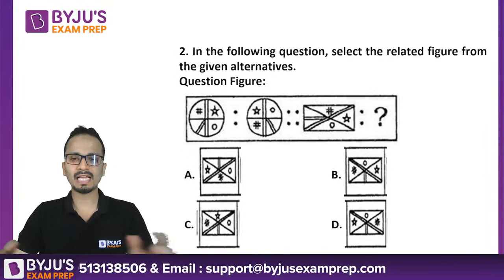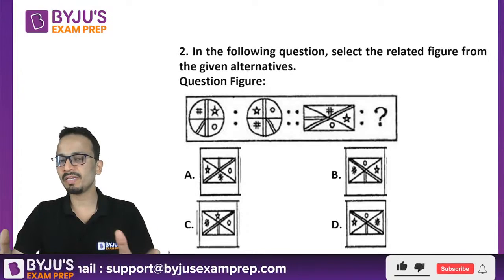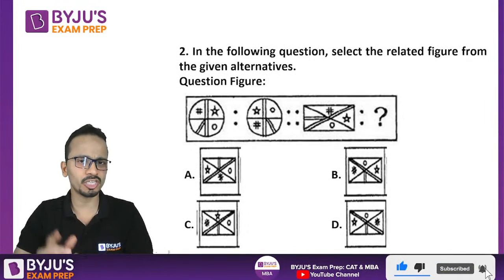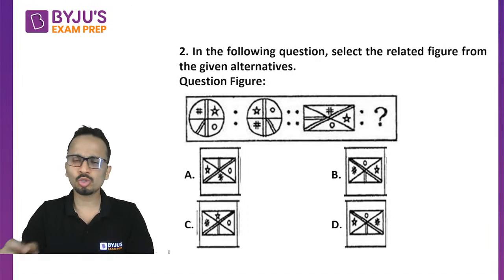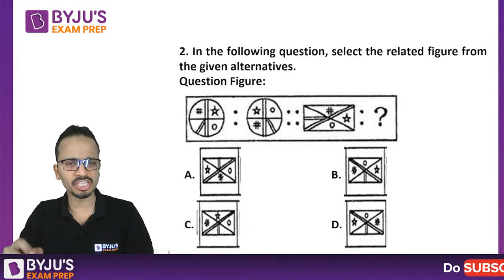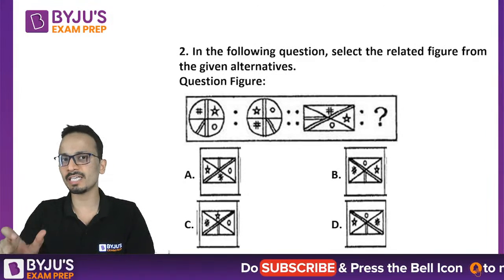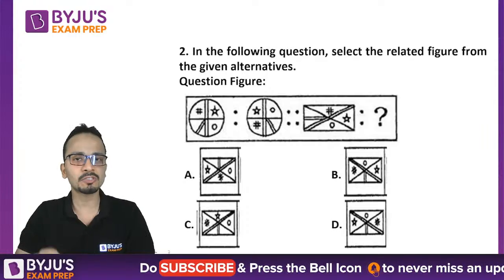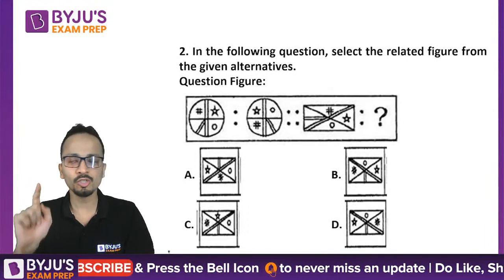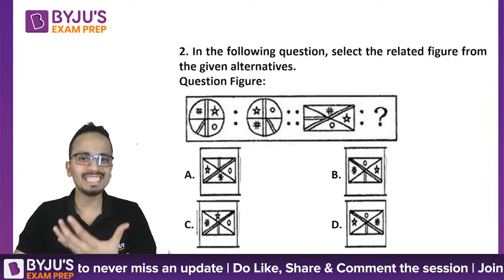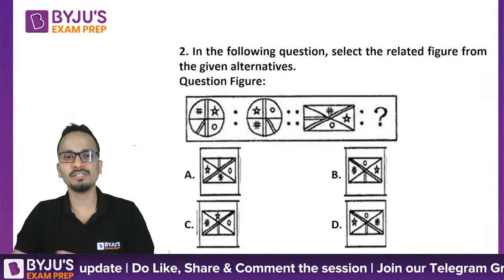Now, the basic concept that we need to use, I've already explained in my previous session of abstract reasoning. So those who have missed that session, I'll repeat once again. Please go through that session that I've taken on abstract reasoning a few days back. And in the first 10-15 minutes, I have explained what all things we require to solve the questions of abstract reasoning. Okay, so those things will make these questions easy for you.